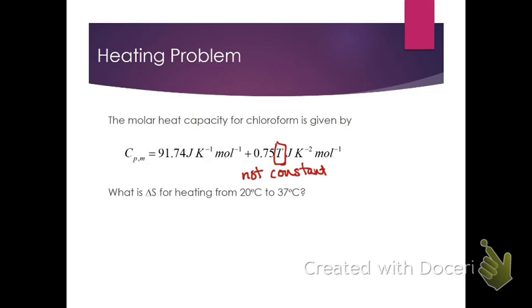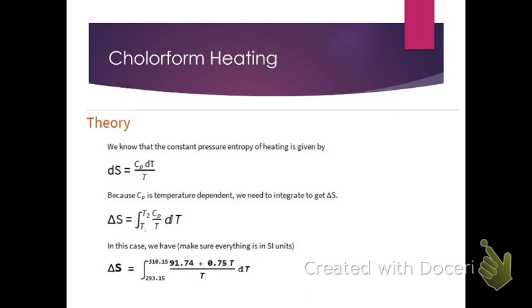Now I'm going to run through this in a separate video on how to actually do the calculation, but here are the basic results. So here's the basic theory behind the situation and how we're going to set it up. Again, we're going to start with our basic definition for a process involving temperature change. We use a C_P here, the subscript P, for a constant pressure process. And so there's our definition, and of course we need to integrate.